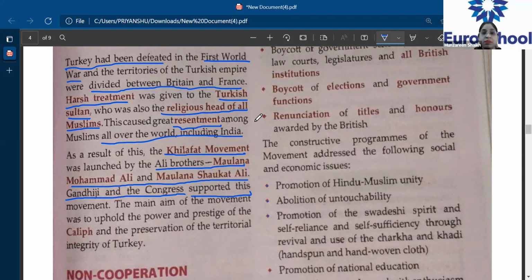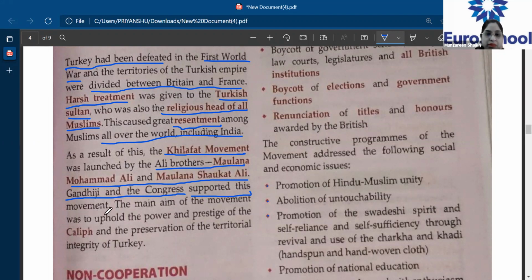Very good. So Gandhiji supported this Khilafat movement for the Muslims because the basic intention behind this was to bring the Hindus and Muslims together. When the Muslims find that even the Congress as well as Gandhiji are supporting them, they will also take a stand for us, right? So his intention was to have unity. That's the reason Gandhiji supported.